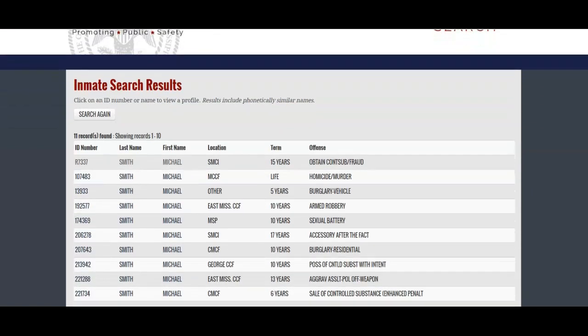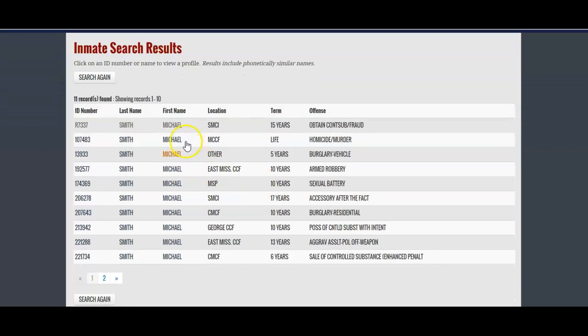So on this first results page, you have the name of the inmate, their location. There's no link to the location though, term, and then the offense kind of abbreviated here, as well as their ID number for future reference if you're trying to get direct access to that person.